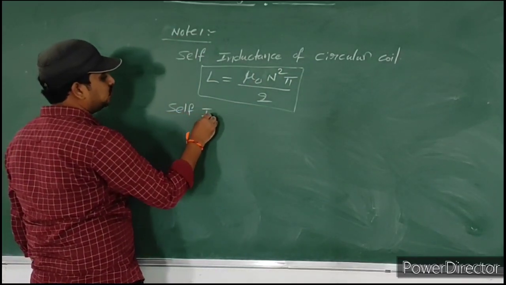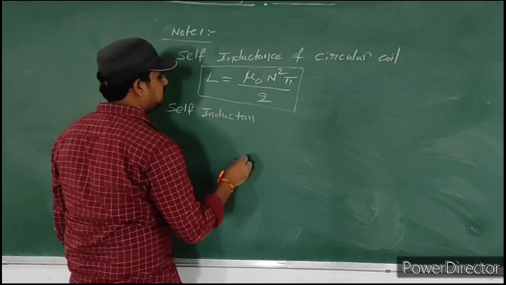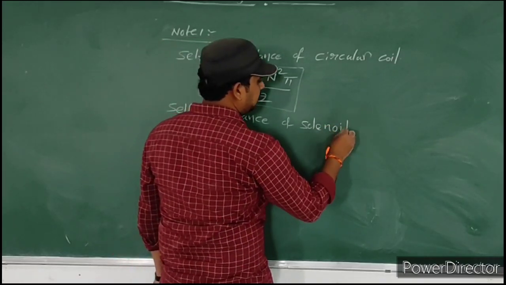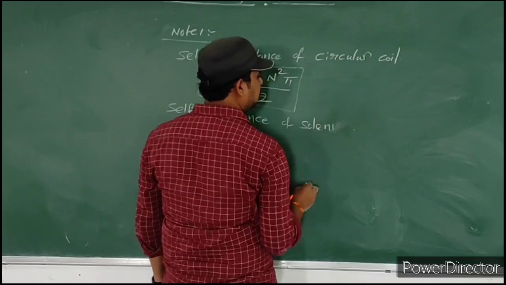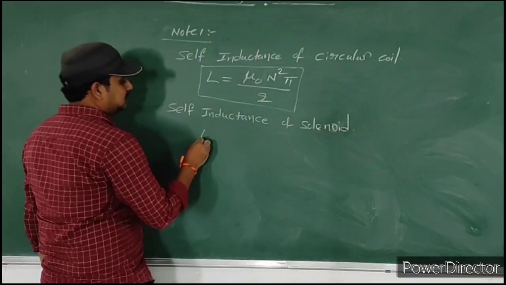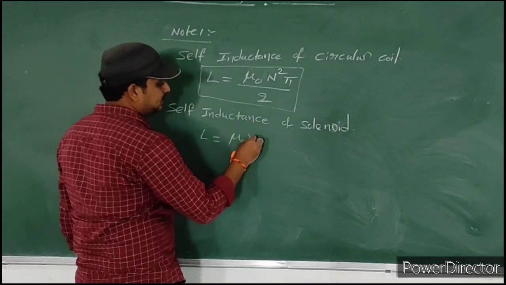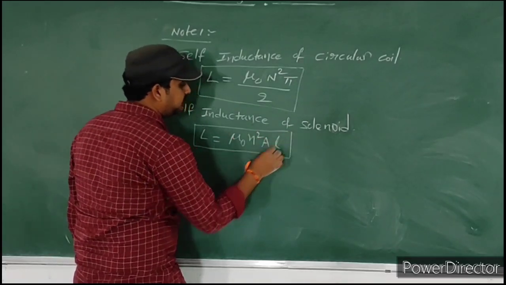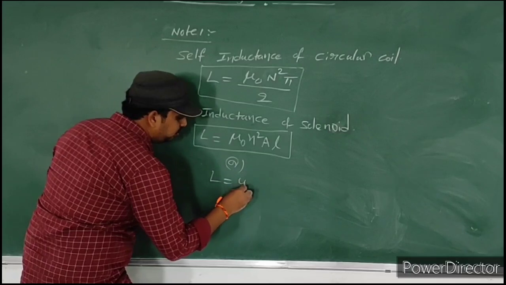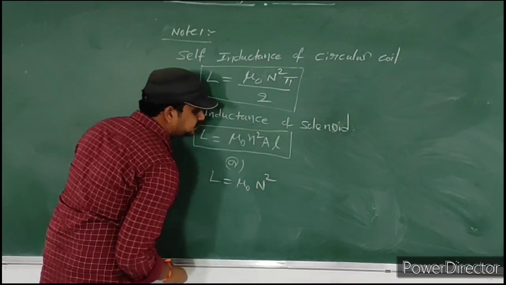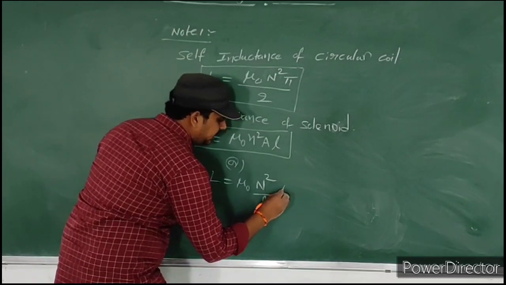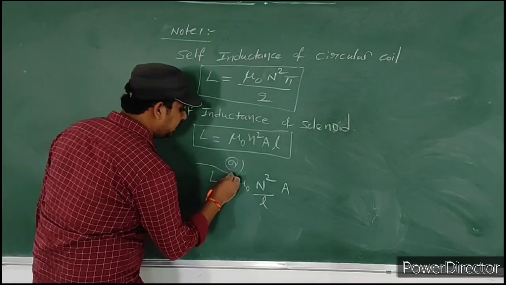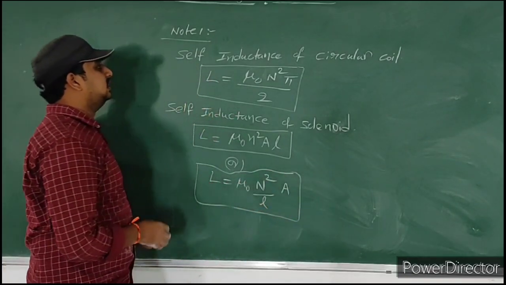Self-inductance of solenoid: L is equal to mu naught N square into A by L, in the form of number of turns, or L is equal to mu naught into small n square into A into L. So these are the two applications.